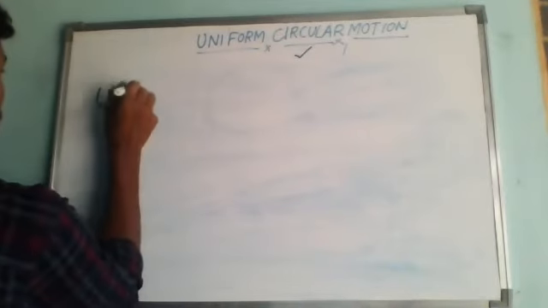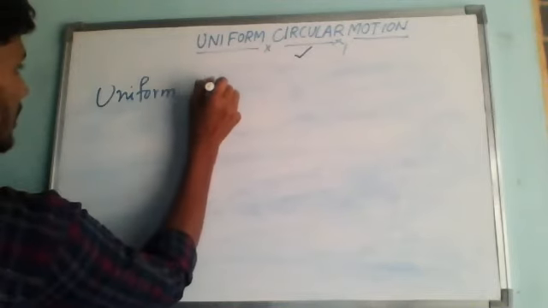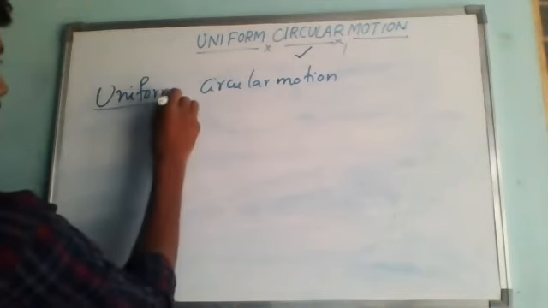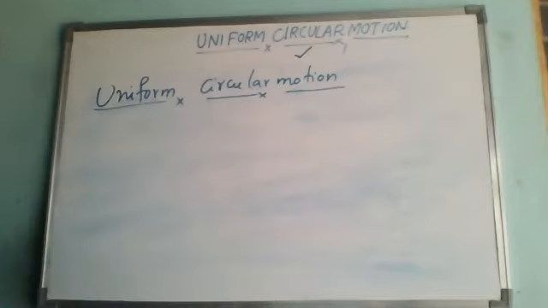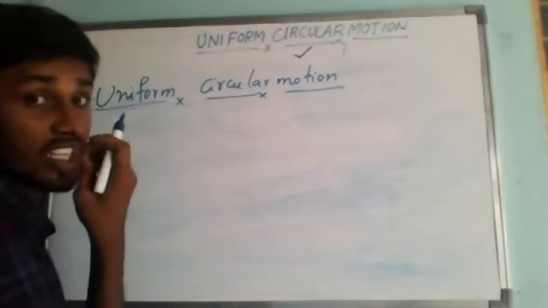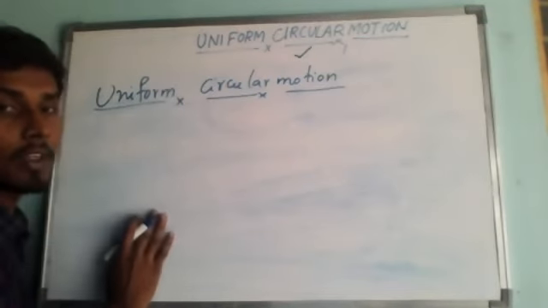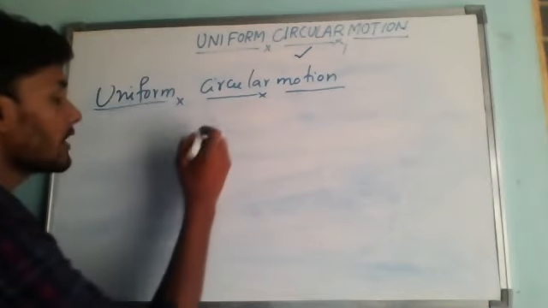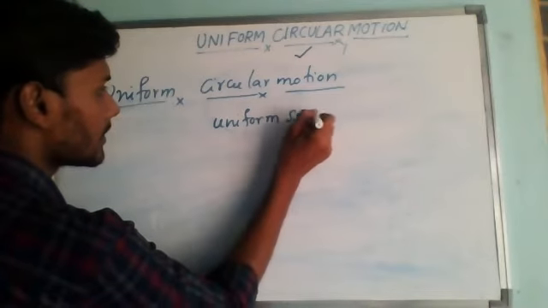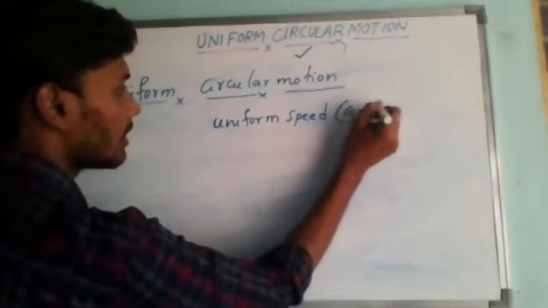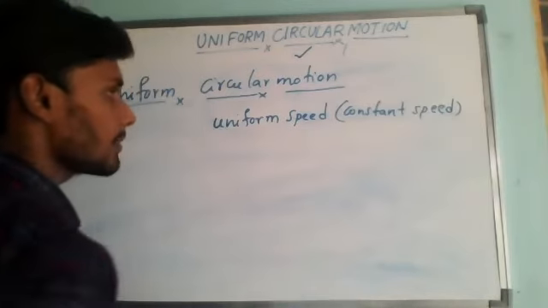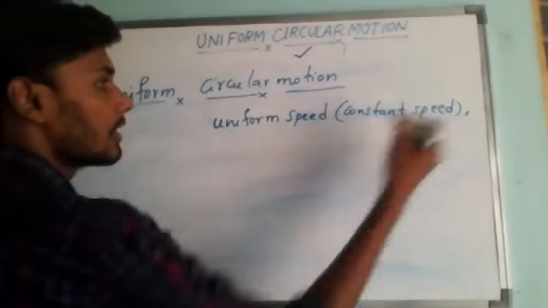Uniform circular motion. When a body moves in a circular path with uniform speed, so uniform speed also we can call it as constant speed. Uniform speed also we can call it as constant speed. Understand?